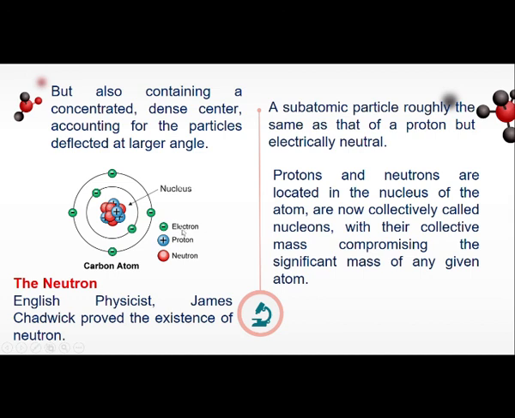Sobrang light kasi ng mass ng electron. Kaya nga sabi ko kanina, atom is the smallest particle of matter, pero yung mga subatomic particles nila ay mas maliit pa. Okay? And dito, between these three subatomic particles, yung pinakamaliit is yung electron.